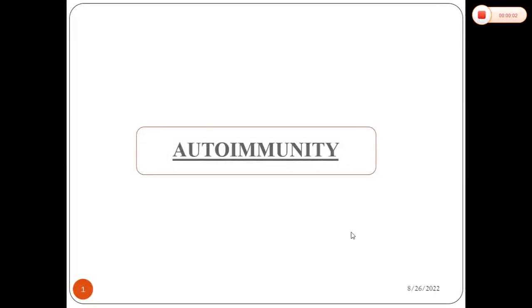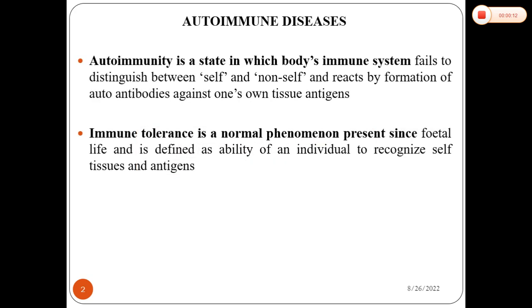Dear students, today I am going to discuss autoimmune diseases and transplantation rejection. I already discussed in previous classes what autoimmunity is. In autoimmunity, our body is not able to distinguish between self-antigens, that means antigens from our body, and foreign antigens, that means non-self antigens. Ultimately that results in production of autoantibodies. The antibodies which are produced against foreign bodies are antibodies, but if they are produced against self antigens, they are called autoantibodies. So that results in autoimmune reaction or autoimmune disorders or diseases.